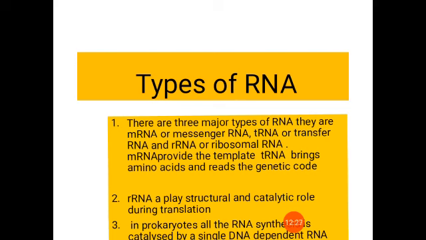And this tRNA only brings, it picks up, just like a pick. If you are picking up something with your hand, just like that, this tRNA picks up the amino acid from the cytoplasm and brings it to the ribosomes. Understood? So that is the function of tRNA.